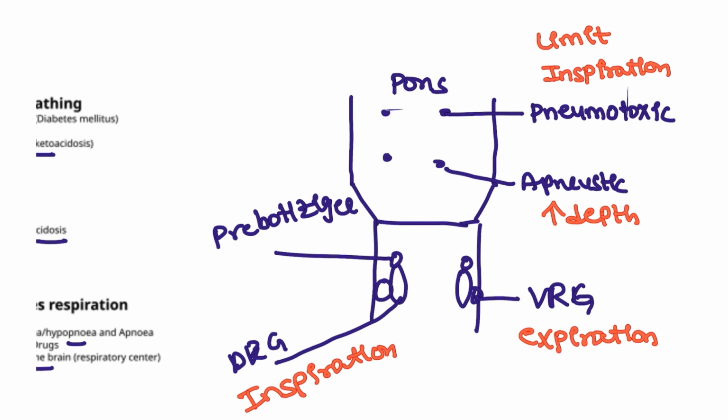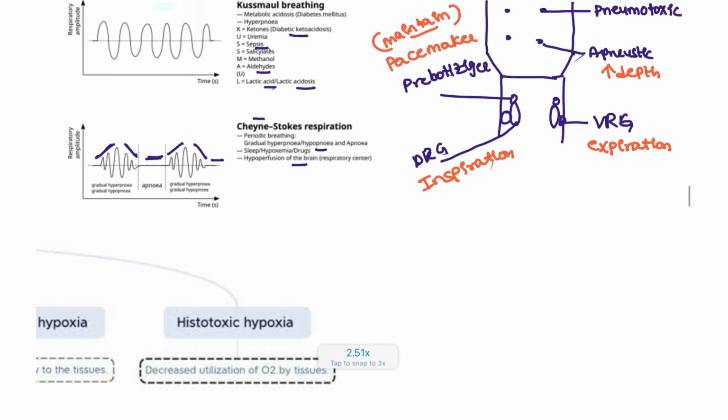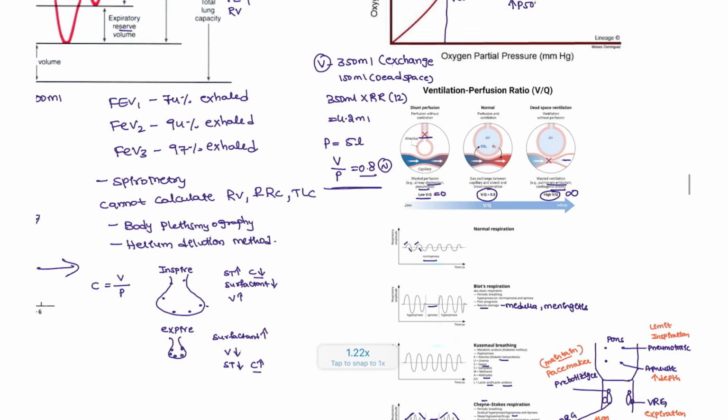Whatever, the pre-Botzinger is the pacemaker of our body. And how is it a pacemaker? Whenever you sleep, you can't keep your consciousness on the respiration, right? So this will maintain that respiration. Smooth maintenance will be done by this pacemaker. That is the pre-Botzinger complex.